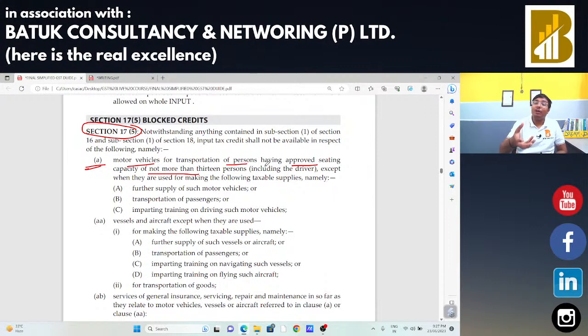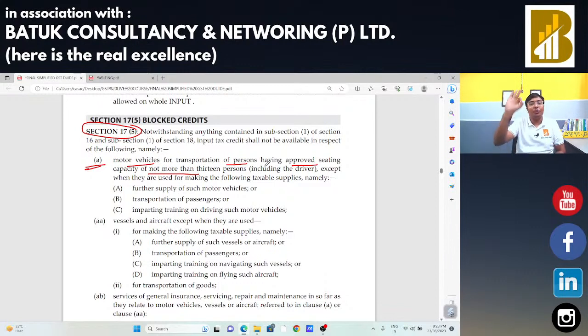Another example, if you are going to use that motor vehicle for the transportation of passengers, that means from that particular vehicle you are going to provide transportation services, in that case input tax credit is allowed. Or if you are going to use that motor vehicle for training purposes, suppose you are a motor car trainer and for training purposes you are going to buy that car, in that case input tax credit is allowed. In all other cases input tax credit is not allowed if the seating capacity is not more than 13.